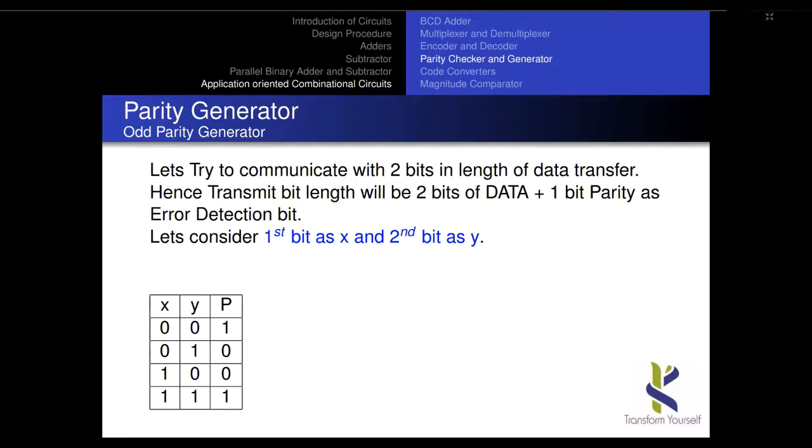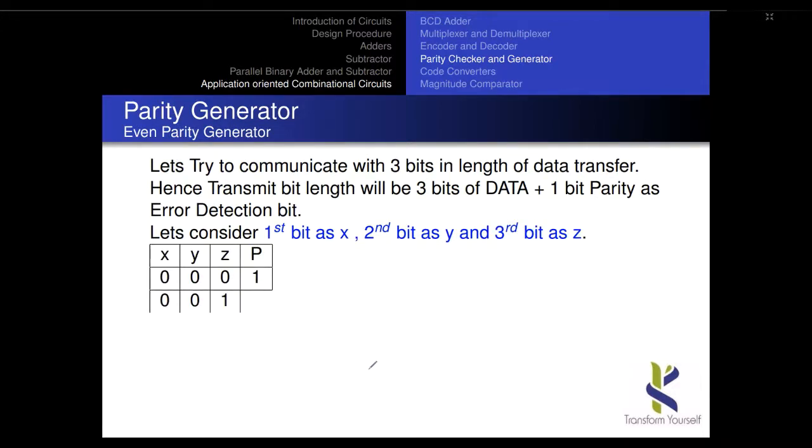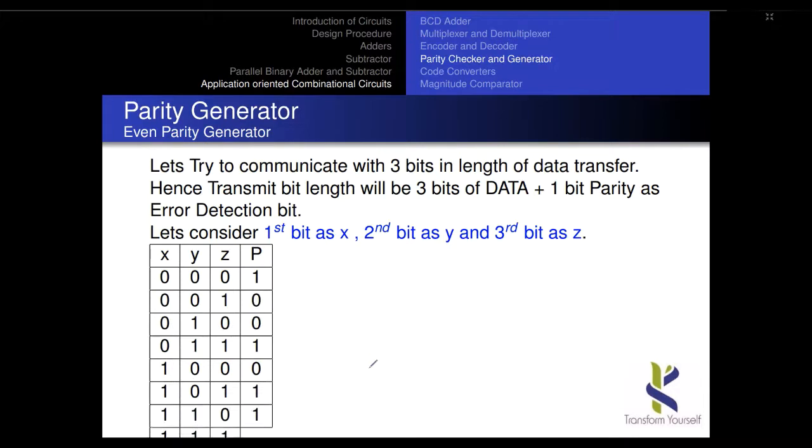So what will be the equivalent circuit diagram for this? Consider this as the input and this as the output. Hence I get the output expression x XOR y, or we can write it as x XOR y the whole bar. If it is 3 bits in length, the same kind of execution takes place. Please go through the slides, you will come to know what is actually happening. So the expression we get is x XOR y XOR z.